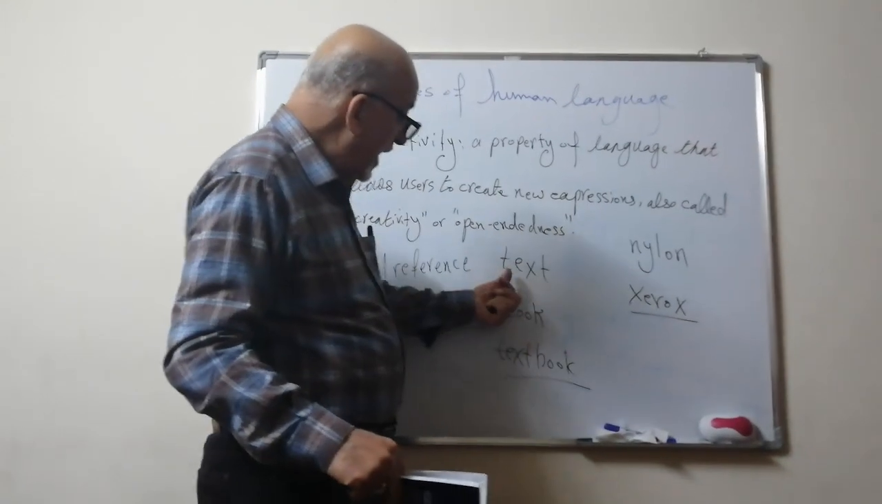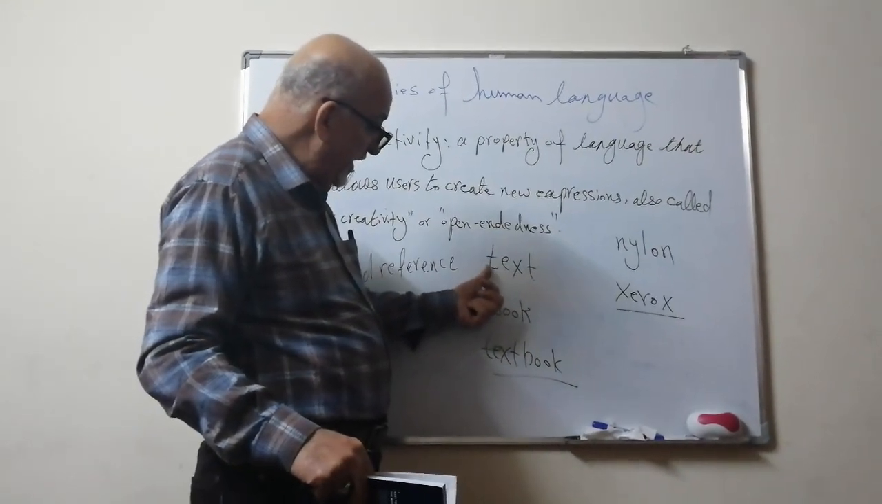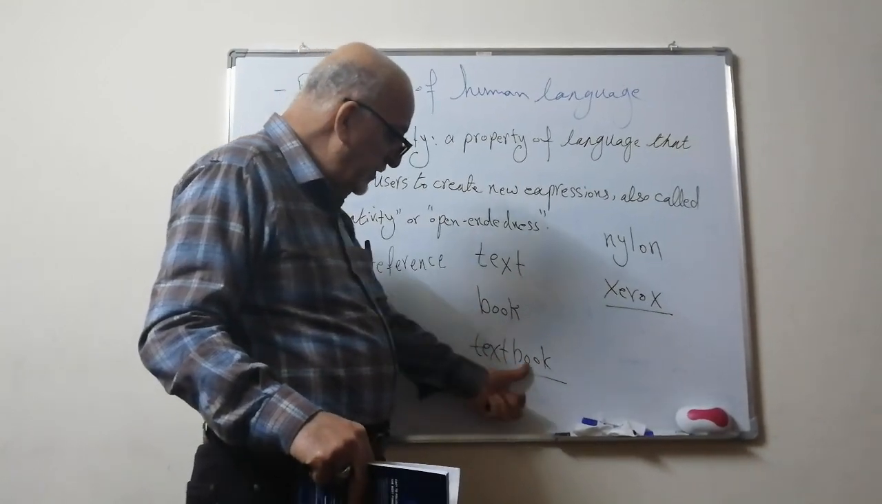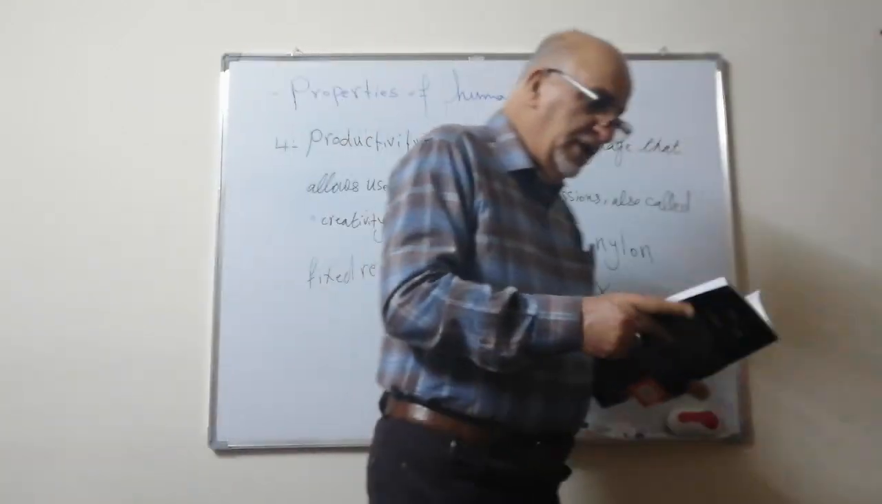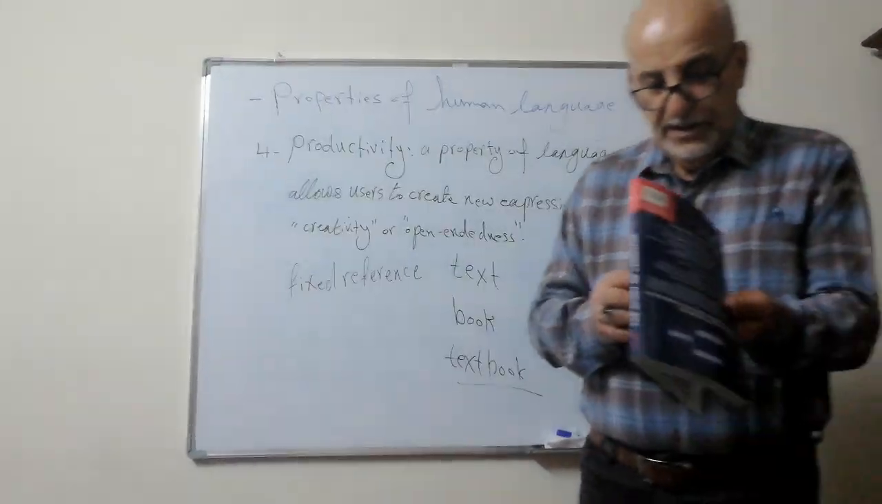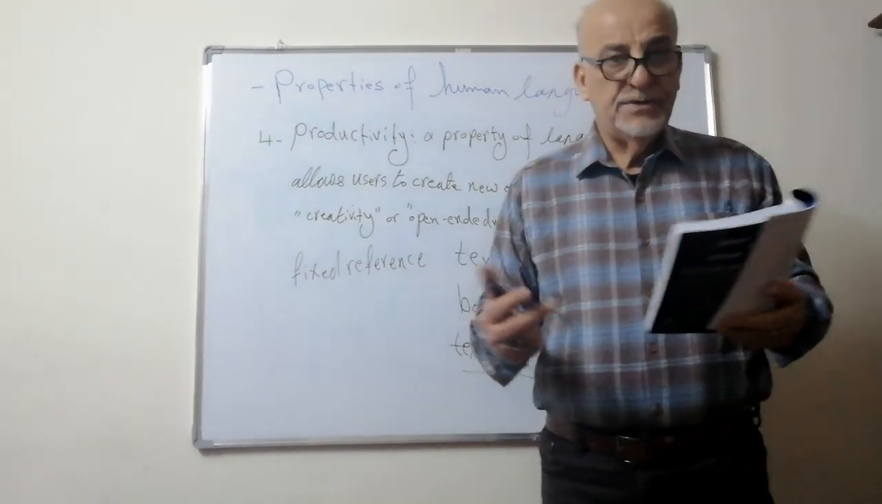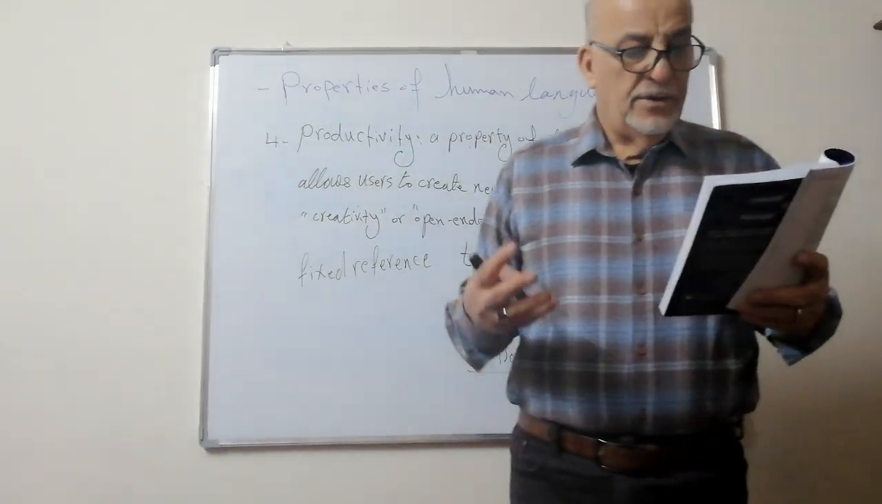Can they do this? As human beings can do, like this. We have text, and then we have book, and then we have textbook. Now the experiment, the example given by George Yule, as you can see here, he says there is